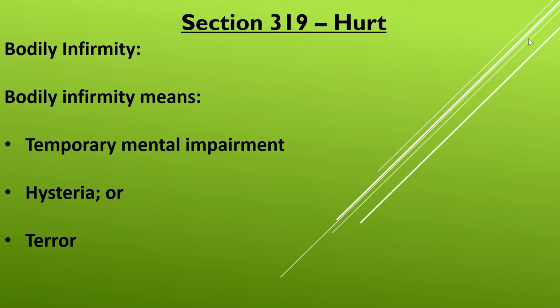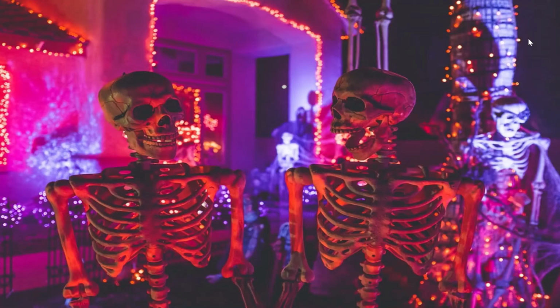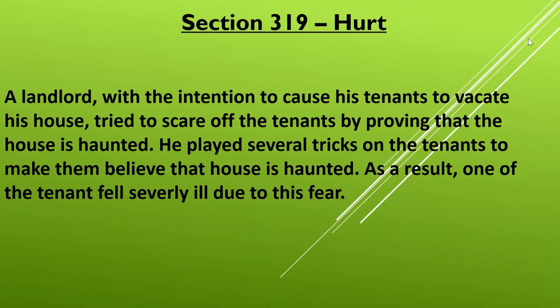For example, the landlord, with the intention to cause his tenants to vacate his house, tried to scare off the tenants by proving that the house is haunted. He played several tricks on the tenants to make them believe that the house is haunted. As a result, one of the tenants fell severely ill due to this fear. Here, the landlord can be held guilty under section 319.